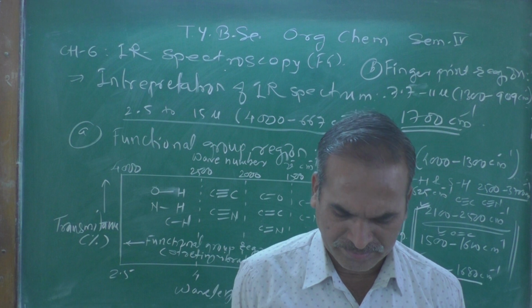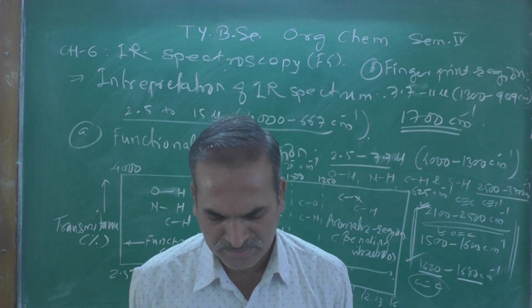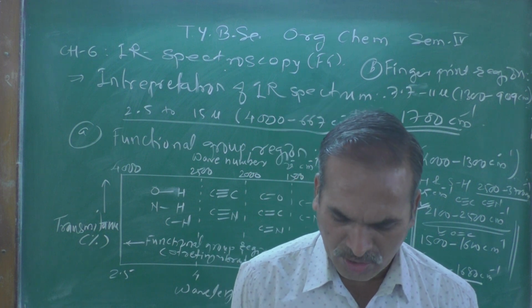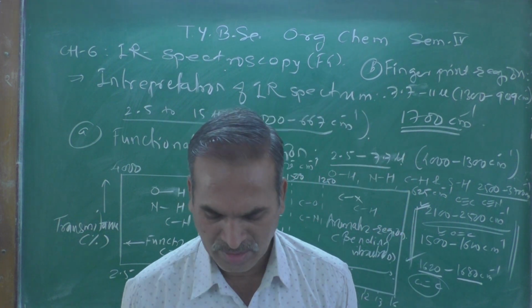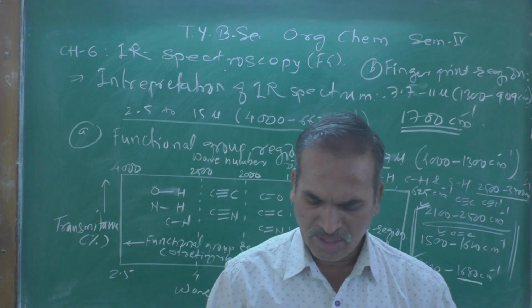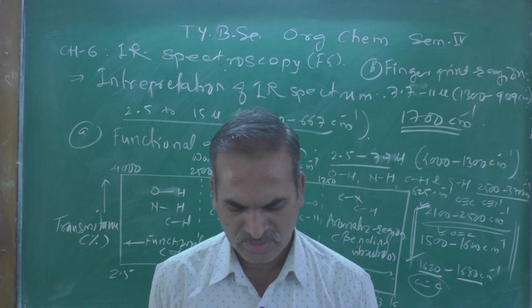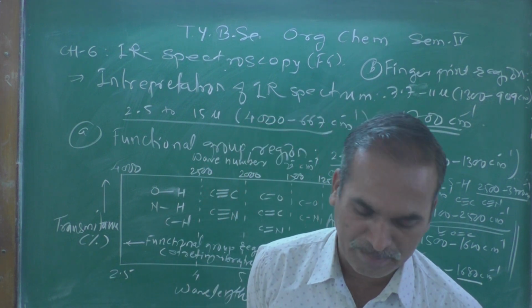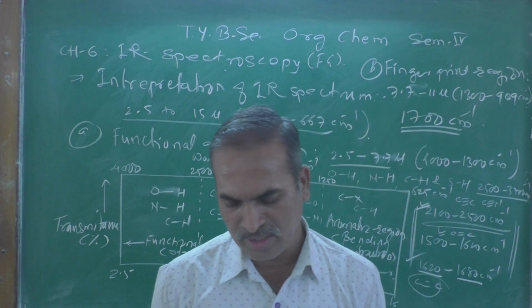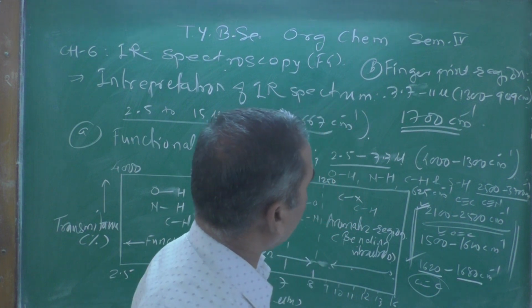Absorption bands, bending vibration, and this region is not much useful for interpretation but is helpful for sample comparison. And if the fingerprint region of two samples is identical, then these samples are also identical.